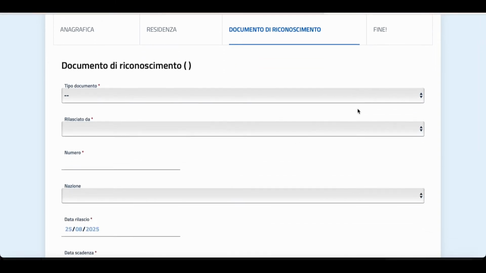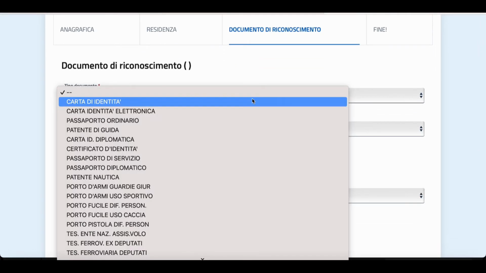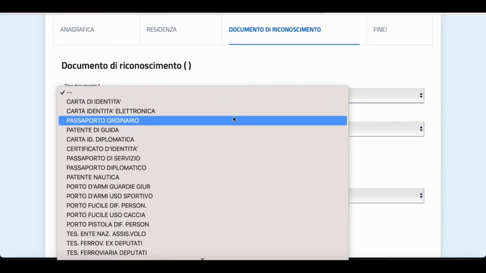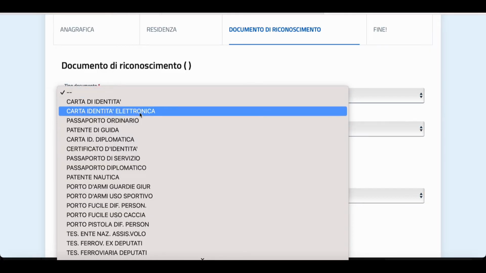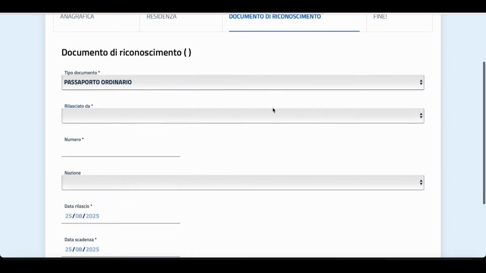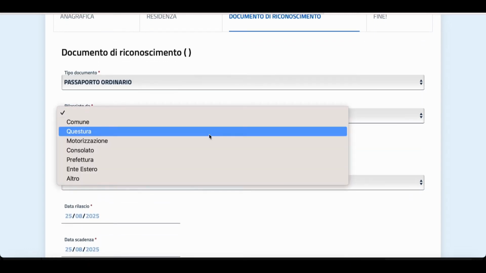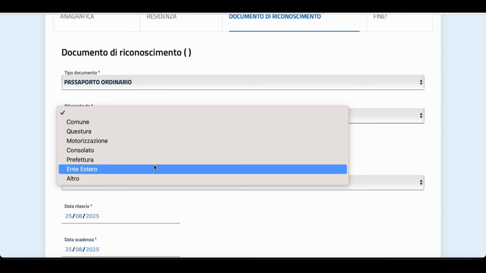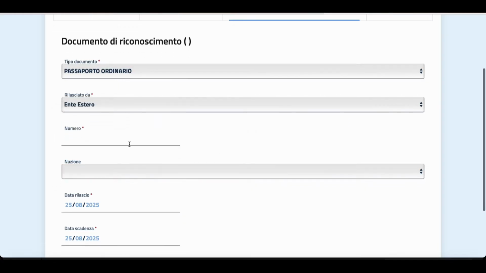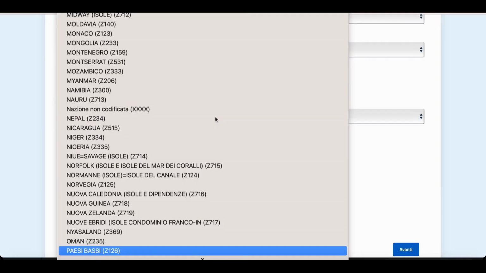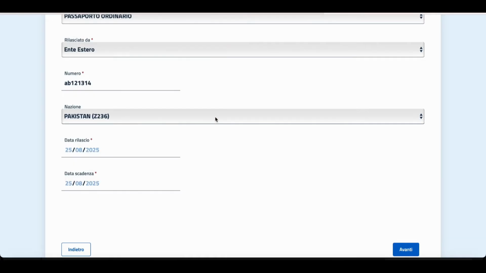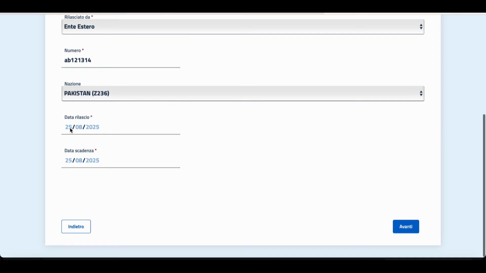And here you need to choose details about your identity document. So let's say your identity document is your passaporto ordinario if you are a new student, but if you are already in Italy and you have carta di identità, you can also choose this one, but passaporto ordinario is the standard document. And then who has issued this document, so you can choose Estero, that's a foreign entity. Then you need to write your passport number. Then the nation where this passport or identity document was issued. Then the starting date and the ending date.